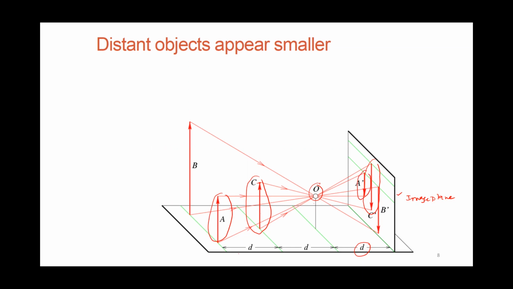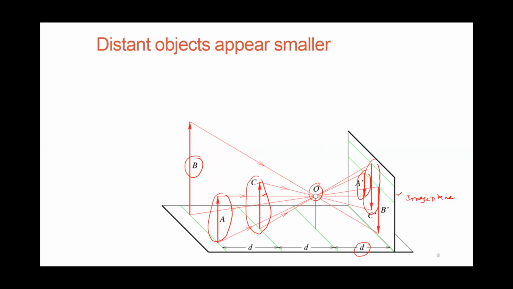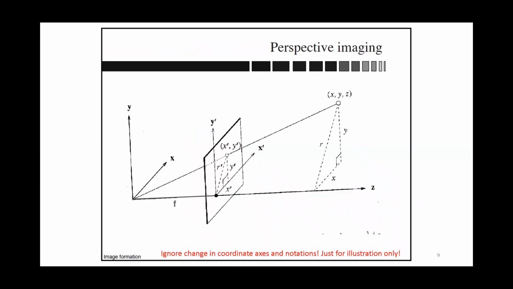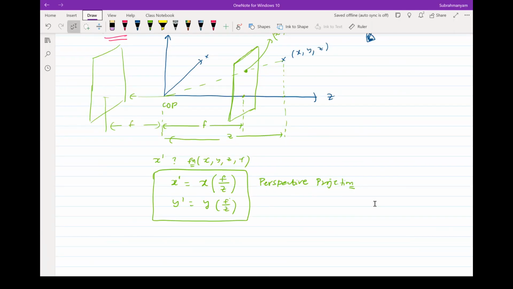And now at the same distance of 2D, if you have an object which is double the size of A and C, because it is at a double distance compared to the reflection of this object which is there at C, it would look as if it is of the same size here. Okay, so that's just one example of illustration, and this proof I leave it to you if you want to work it out. That's as far as we will further continue our mathematical representation of this perspective projection, which is a very essential building block for the rest of your computer vision.